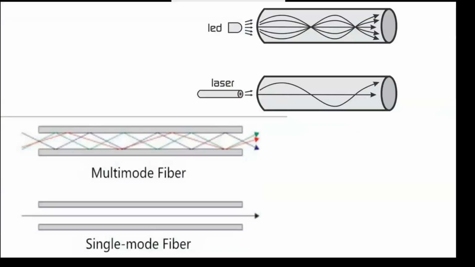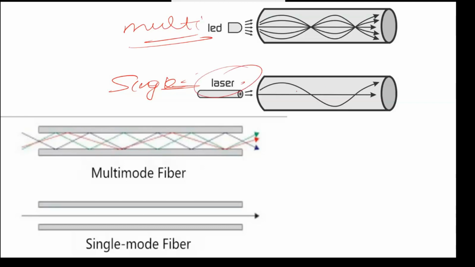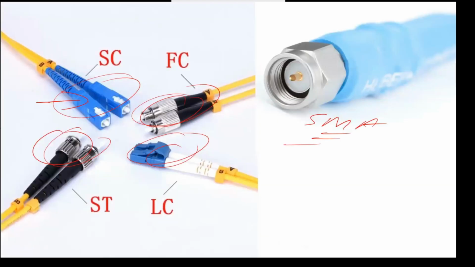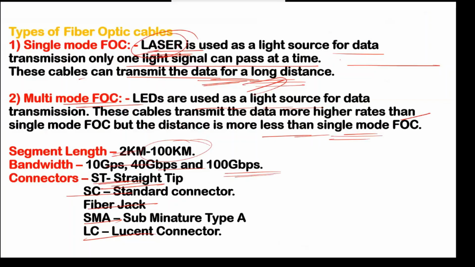Okay, now let me know, is that clear? Here you can also see one more thing. As we discussed, LED and laser are for single mode FOC and multi mode FOC. In single mode FOC, we have this laser light. So in laser light, your data will be transferred in a single format. But in LED, we have higher rates than this laser and single mode. Here you can see that is the difference. Now let me know, is that clear?